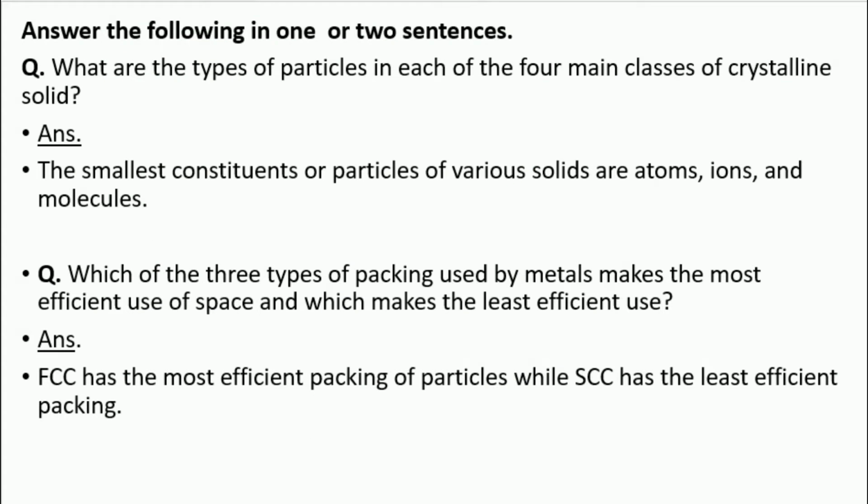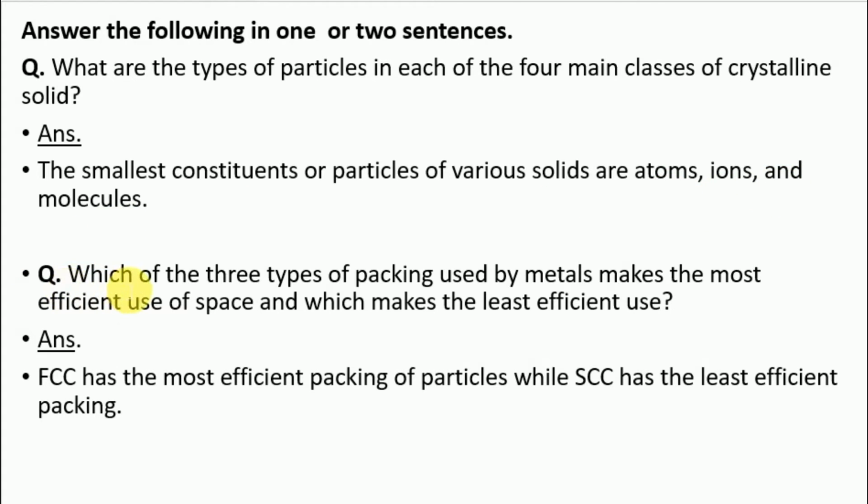Next is, answer the following in one or two sentences. First one is, what are the types of particles in each of the four main classes of crystalline solids? Answer is, the smallest constituent particles of various solids are atoms, ions and molecules.